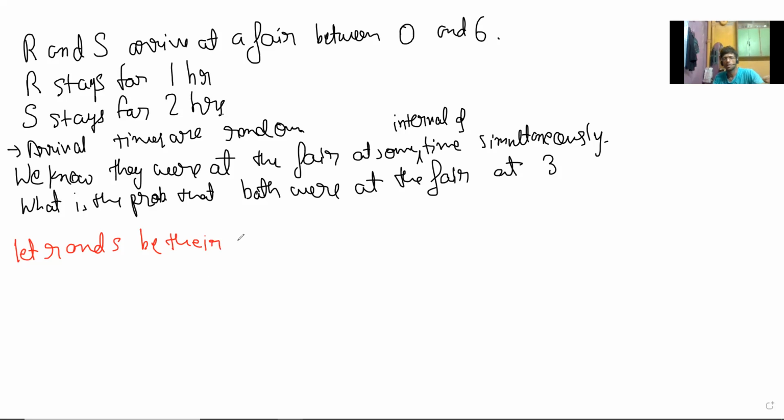Arrival times, 2 is less than R. No, why is 2 less than R? But okay, that's the probability you want. That's not given.